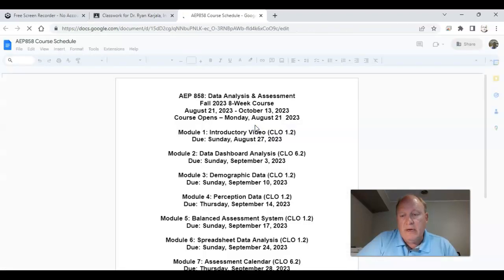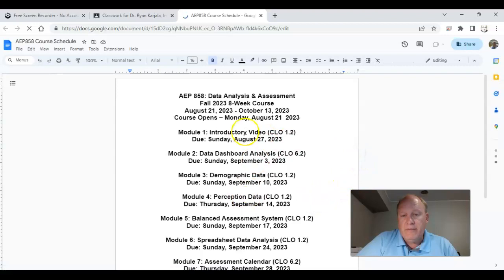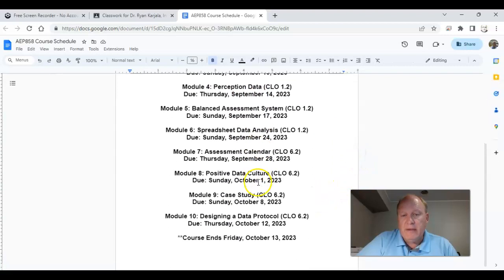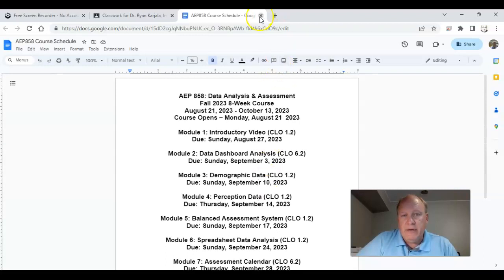See the due dates. Now, we'll caution you these due dates might change as we go through the course, because this is new and we're trying to learn and make it work. So these due dates might change, but I feel pretty good about them right now. So we're going to leave them the way they are, but that's where they are.